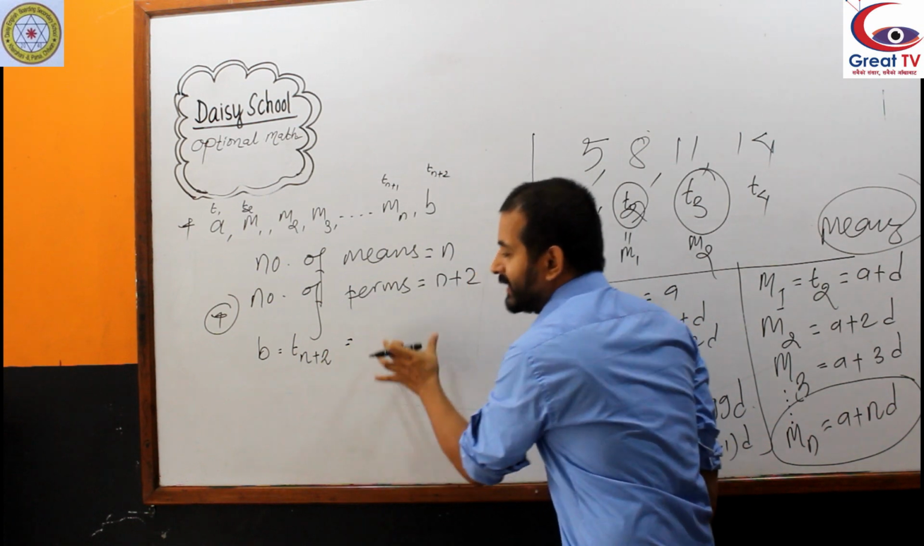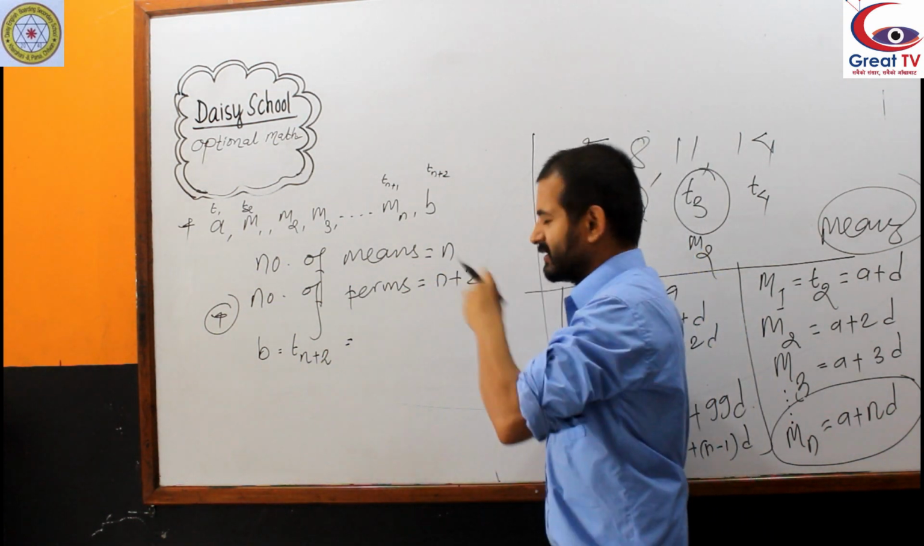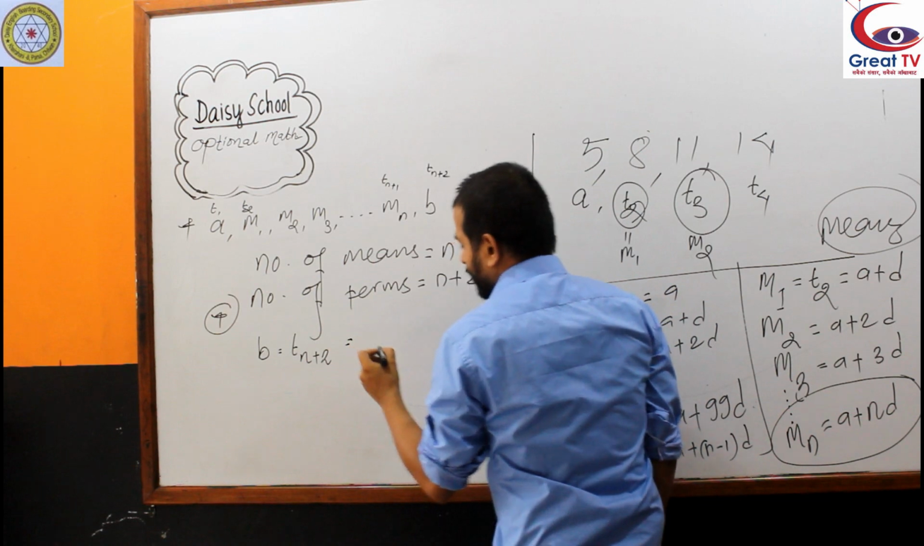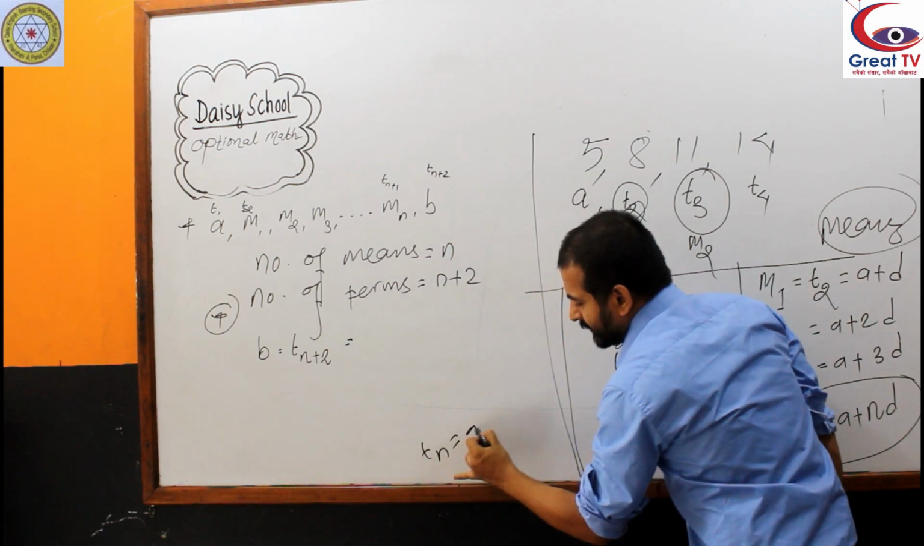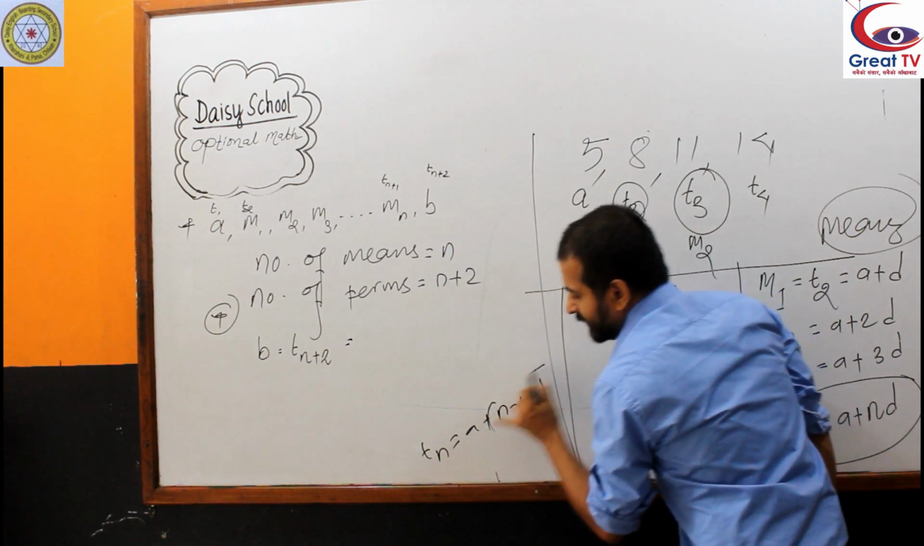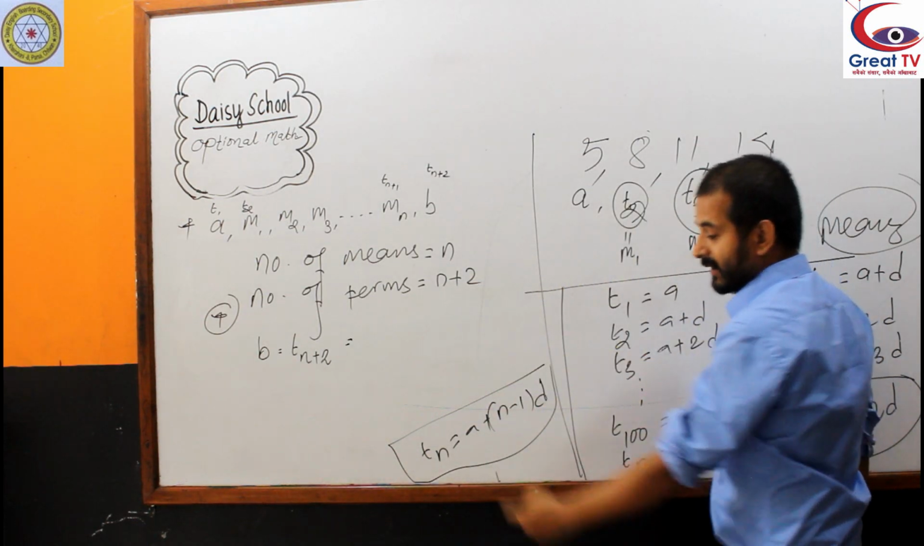Okay, now what I am writing, please concentrate. When there was Tn equals a plus n minus 1 d, this was what we were writing, n minus 1.